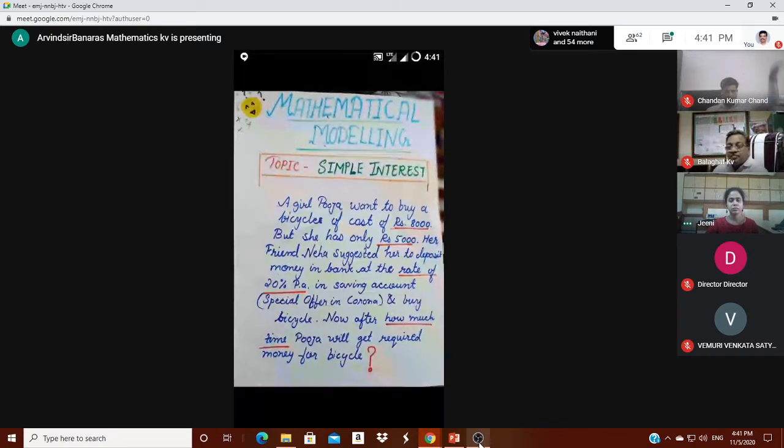Her friend Neha suggested she deposit money in a bank at the rate of 20% per annum in a savings account. There is a special offer in Corona, 20% per annum interest in a savings account, and buy the bicycle. Now after how much time will Pooja get the required money for the bicycle?